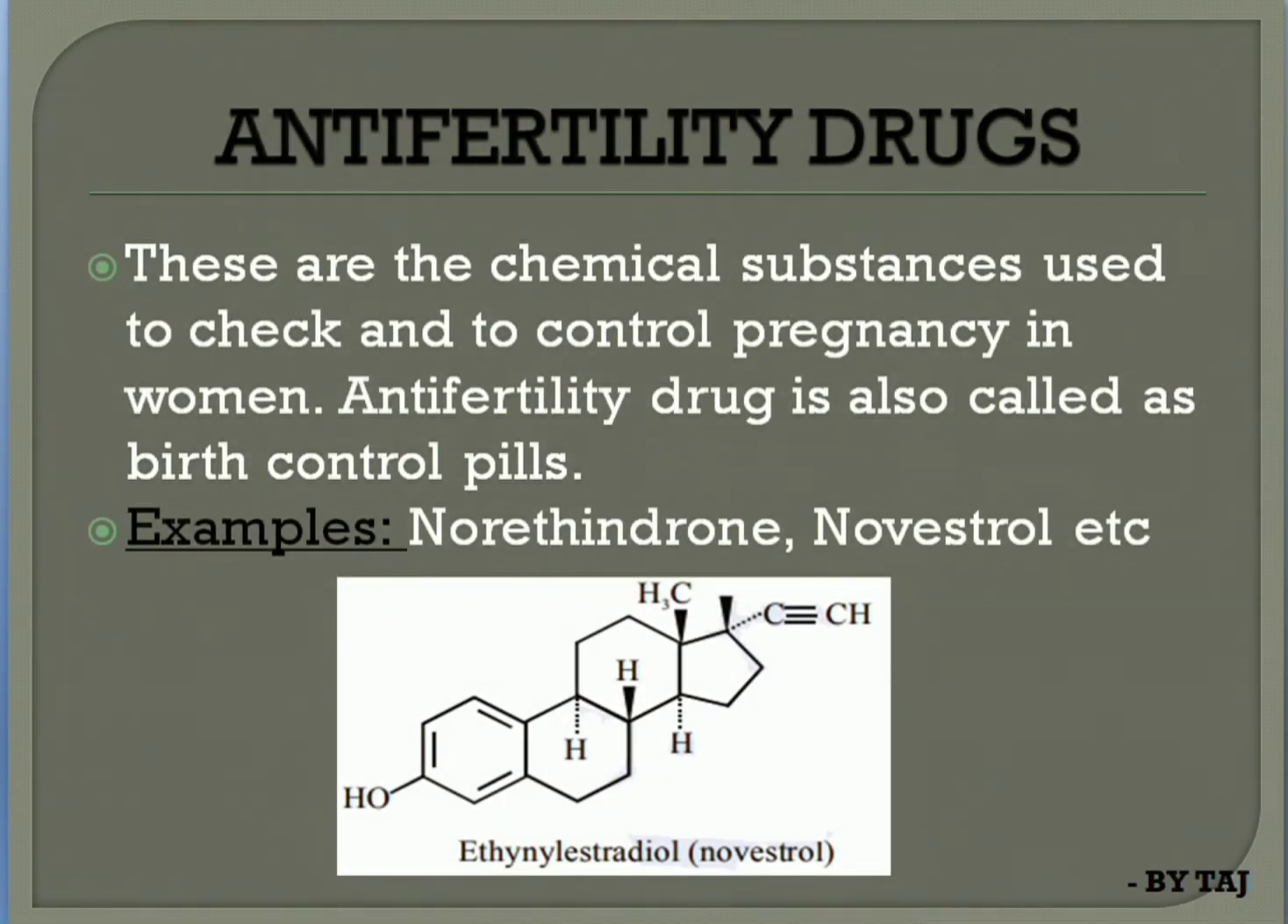Coming to the last drug, that is antifertility drug. It is also called birth control pills. These are chemical substances used to check and control pregnancy in humans. Examples are norethindrone, novestrol, etc. Here I have given the example of this antifertility drug, especially novestrol.